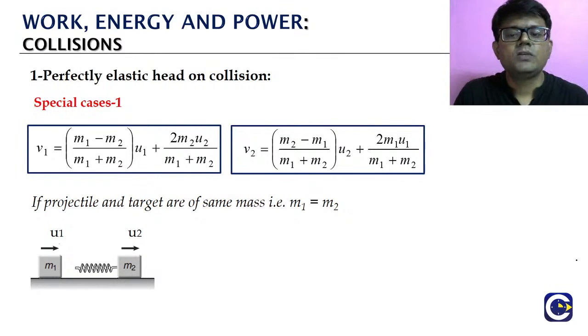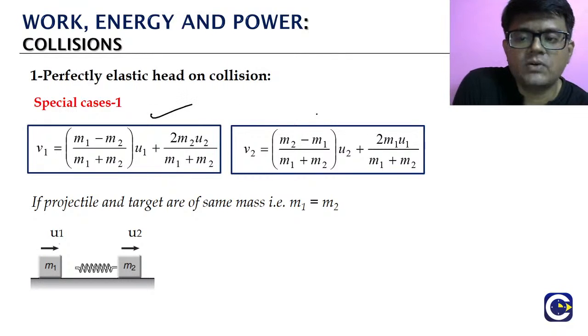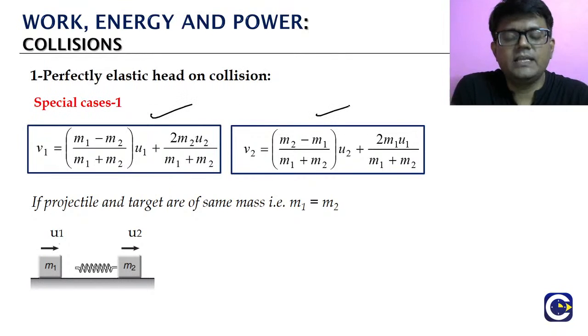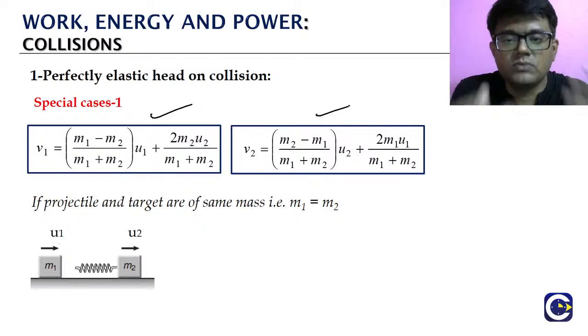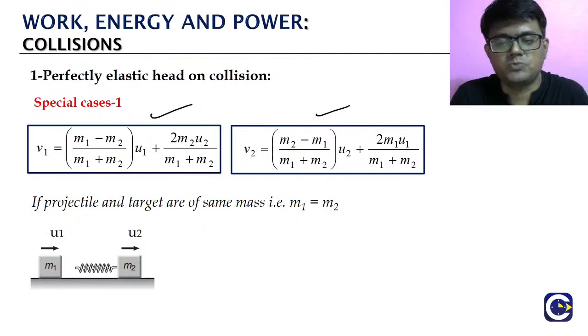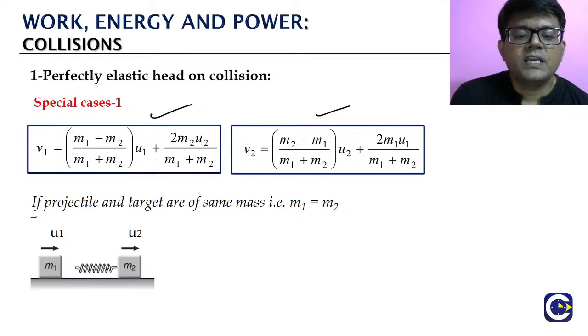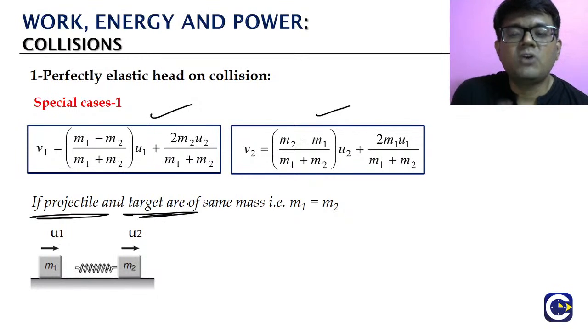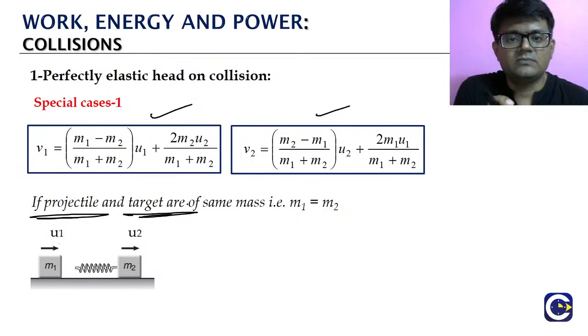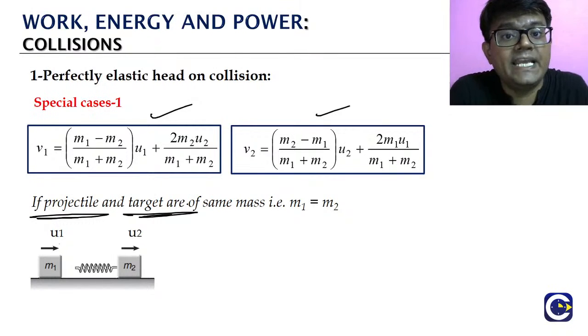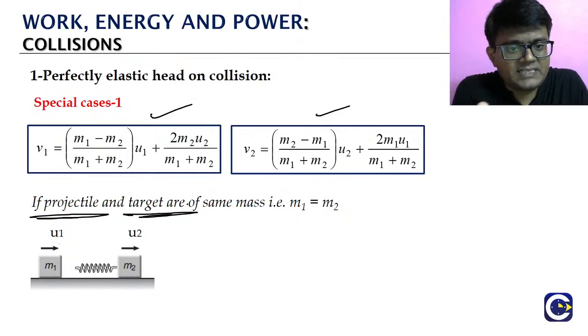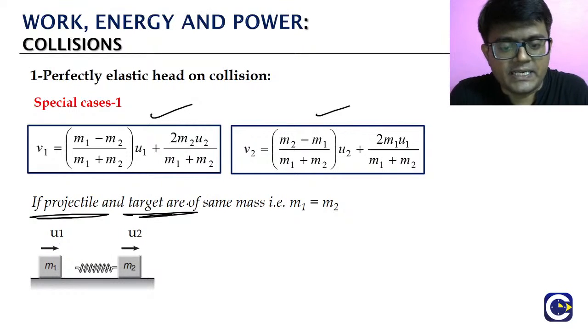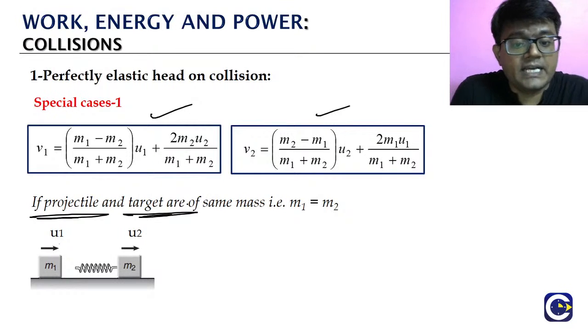Okay, so we know the velocities. Why I keep having these velocity expressions is because we have to keep seeing them as often as possible, then only it will stick to our mind. So these are the velocity expressions that we have been seeing. Now special case one is if the projectile and the target. See, what are these wordings, projectile and target? Like previously we used something called the colliding particle. The particle that is coming and colliding, we called it the colliding particle, right? So here we are saying projectile and target.